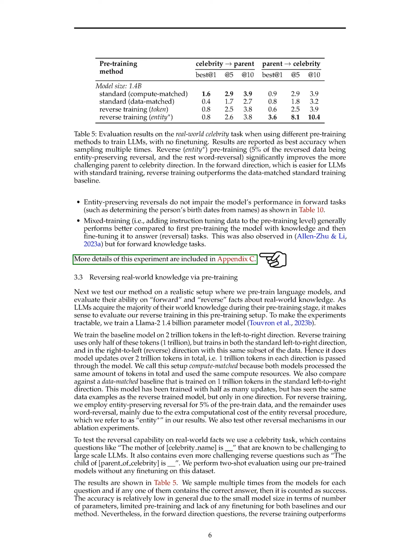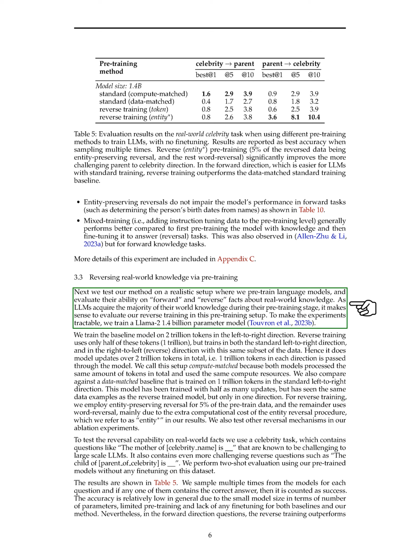Section: Reversing real-world knowledge via pre-training. In this section, we tested our method on a realistic setup by pre-training language models and evaluating their performance on forward and reverse facts about real-world knowledge. We decided to assess our reverse training during the pre-training stage since language models acquire most of their world knowledge at this point. To keep the experiments manageable, we trained a Llama 2 model with 1.4 billion parameters.